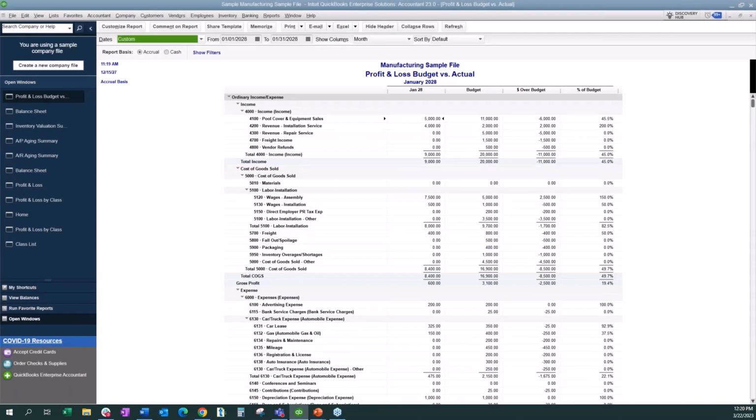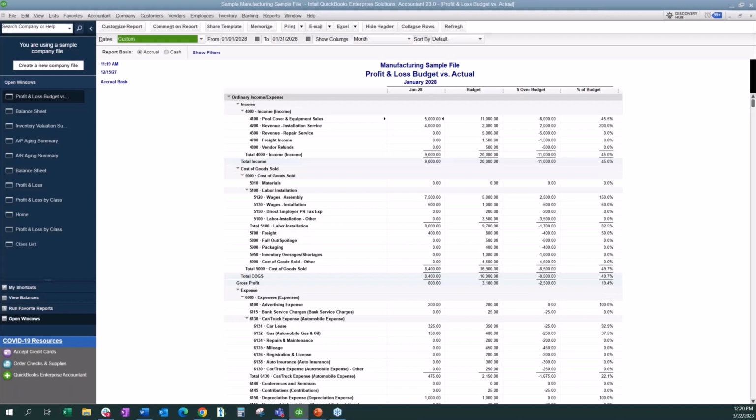Looks like we've got a little bit of a lag. Let's let this catch up. Okay, so this is showing how we did for that month for our budget versus our actual, so that we can really focus on per month how we're doing.